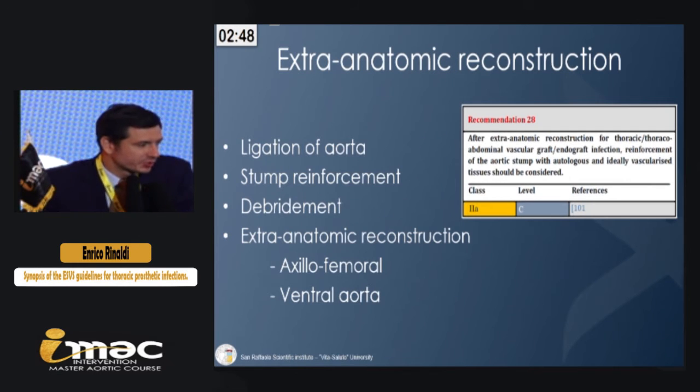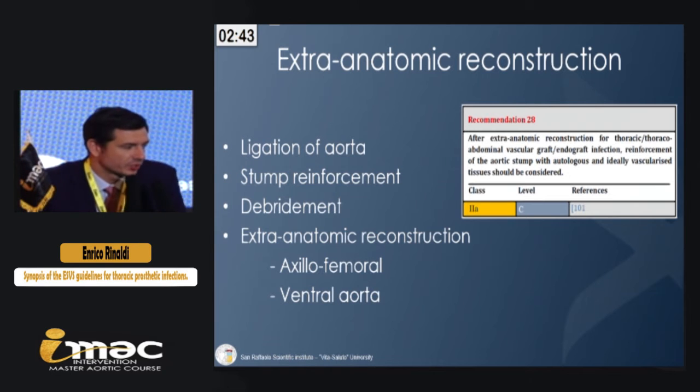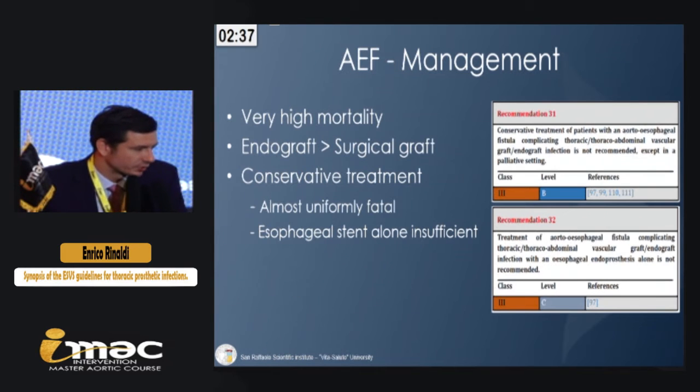The third option is extra-anatomic reconstruction. In this case, a ligation of the aorta is performed with stump reinforcement, associated with debridement and extra-anatomic reconstruction.